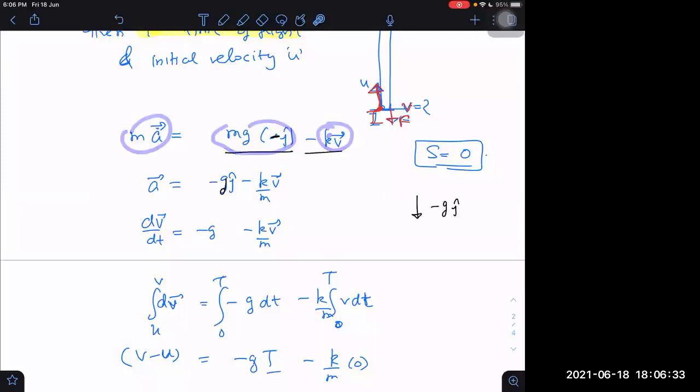Sir, but kv is not always in one direction, sir. That's why you wrote v bar. Yes, it is changing direction, but I don't care, because finally v bar into dt is the total displacement. Whether it changes direction or doesn't, v bar into dt will always be equal to displacement only. It is v bar only. Understood?